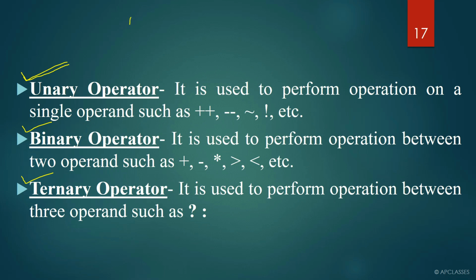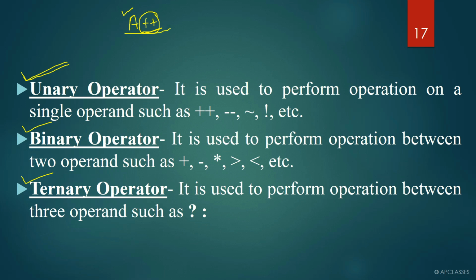For example, if we write a++, we will discuss this plus plus after some time, in the upcoming slides, along with minus minus. But for the time being, remember, here plus plus is considered a unary operator. And why is it considered a unary operator? Because it can only be used with a single operand. When an operator is used with a single operand, that is called a unary operator.